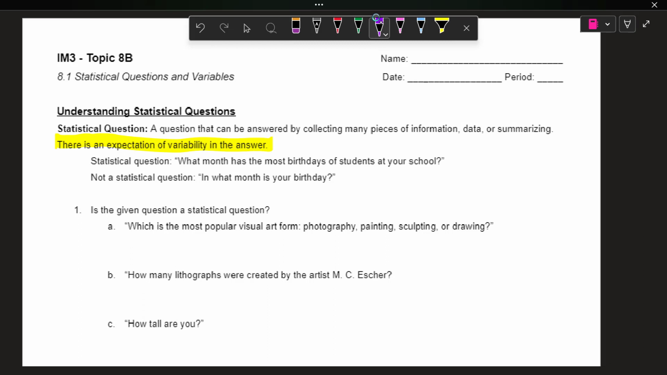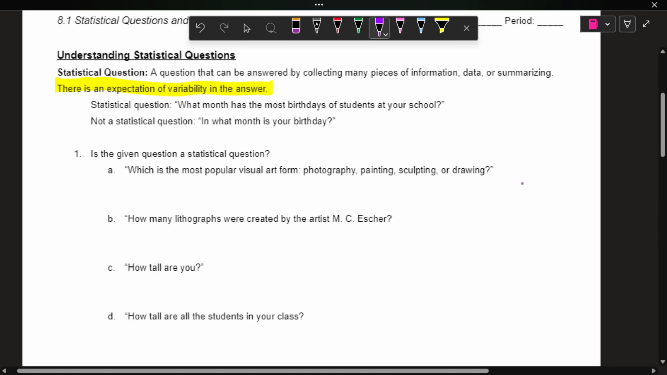So, for example, statistical question, what month has the most birthdays of students at your school? There's lots of different answers. We'd have to summarize, we'd have to get everybody's birthdays, organize them, and all that. Not a statistical question, in what month is your birthday? That's one piece of information. That we can look it up, we're done. There's not variability. It's just, for me, December. That's it. It's always going to be December.